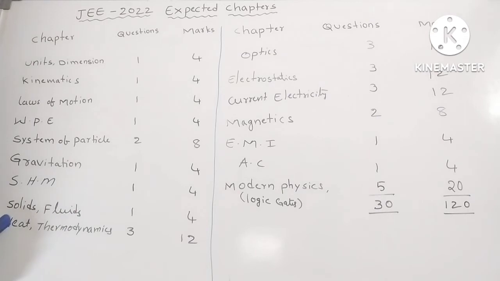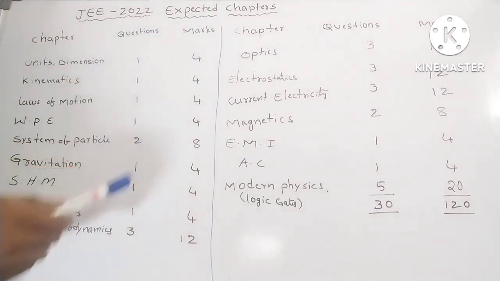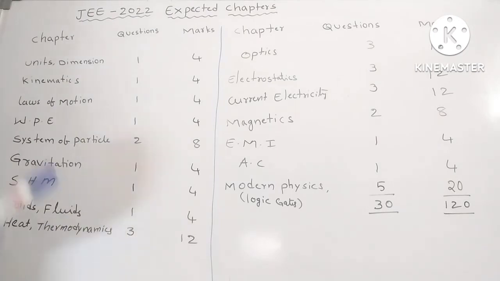Next, heat and thermodynamics. Our team selected three questions from heat and thermodynamics. Our team focused on the main topics: PV diagrams, Newton's law of cooling, and transmission of heat. Okay, in transmission of heat our team selected conduction only. Okay, if we observe the plus 2 syllabus, our team focused on optics. They focused on three questions from optics.